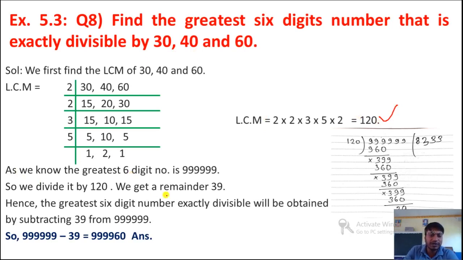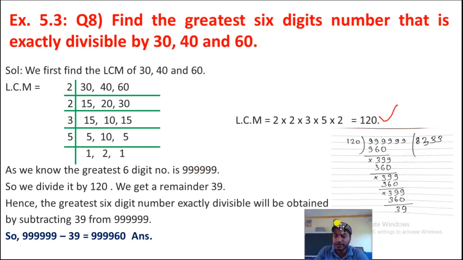Now you know very well the greatest 6 digit number: ones, tens, 100, 1000, 10,000, lakh, 9 lakh 99,999. Okay, this is the greatest 6 digit number. Now what we have to do, we have to divide this number by the LCM. So let's divide now. Here you can see the division.